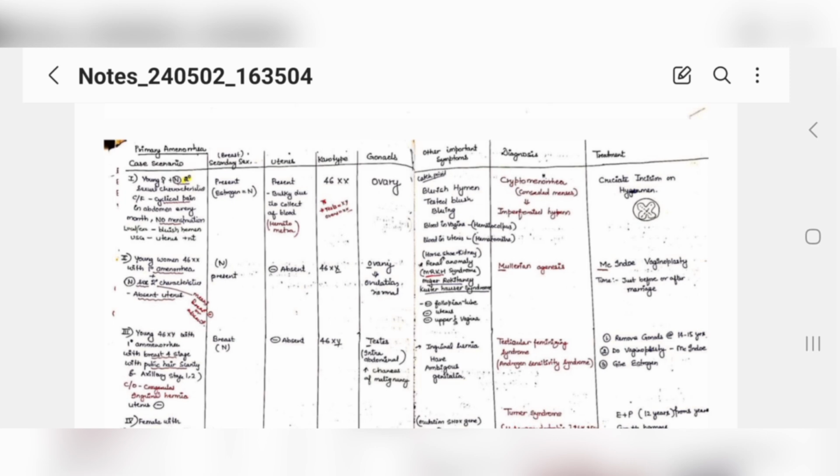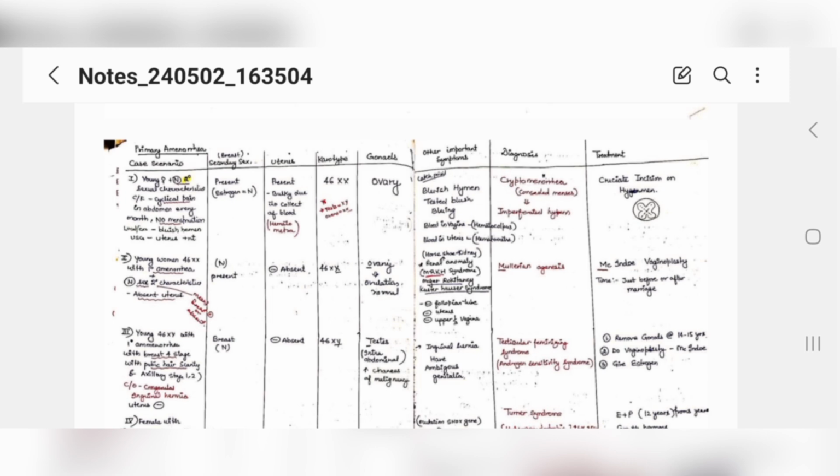Okay, now let's read this chart. This is the case scenario. So her breast is developed, which means her secondary sexual characteristics, means estrogen, is present. I told you, right? Uterus present hai, but it is bulky. Karyotype is done and it is 46XX, means female patient is there. Gonads, ovaries, are also there.